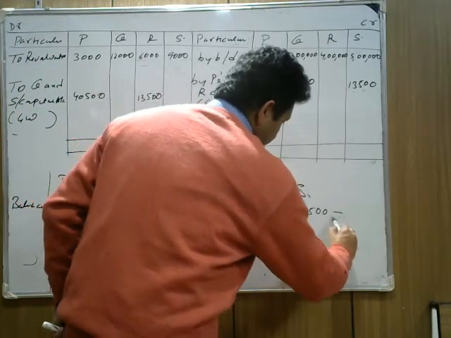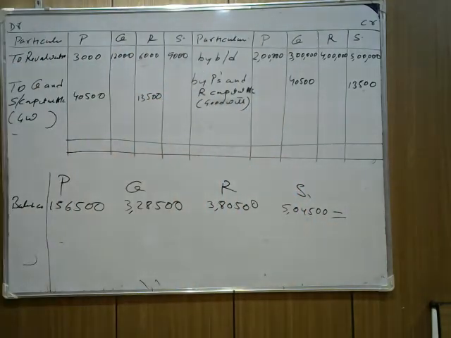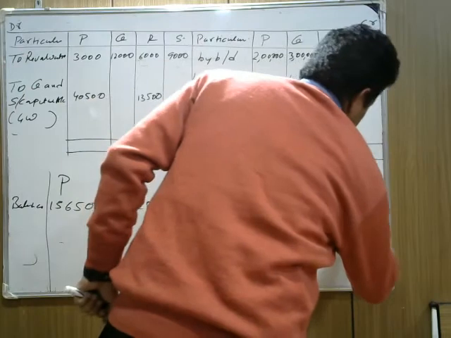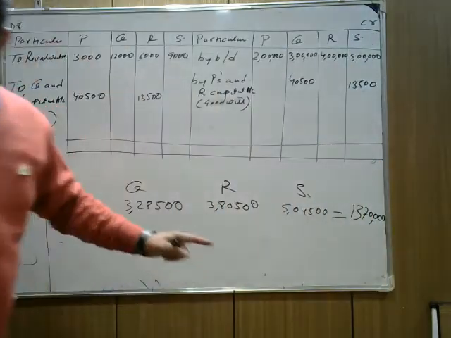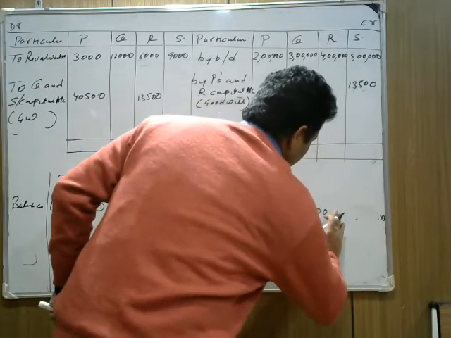Now I hope you understand this. You need to understand the balances, the important part. The rest everything is easy. Okay, if you add them, 1,56,500 plus 3,28,500 plus 3,80,500 plus 5 lakh 4,500, it is coming 13,70,000.